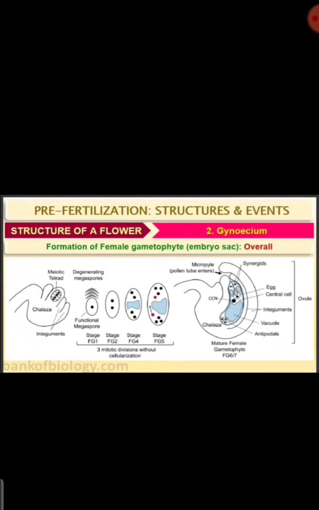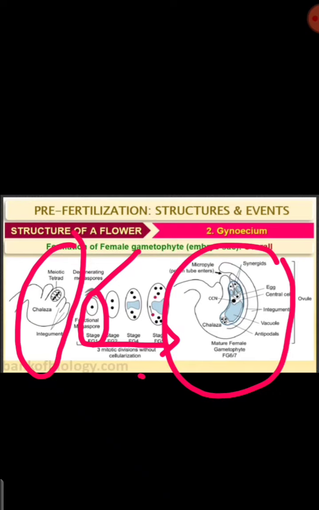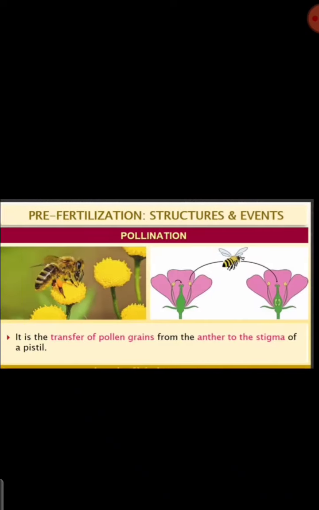And then we studied in detail how the mature embryo sac, the mature female gametophyte, is formed. Meiotic division forms the tetrad, 3 will degenerate, and only 1 will form the 8-celled stage by mitotic division, and that will be arranged as the mature female gametophyte.